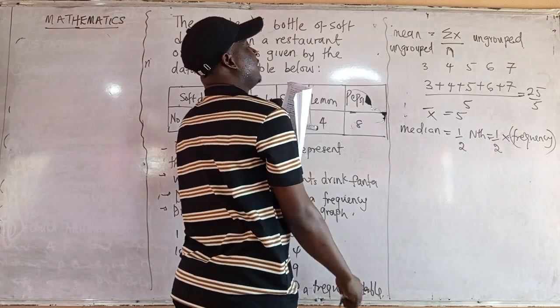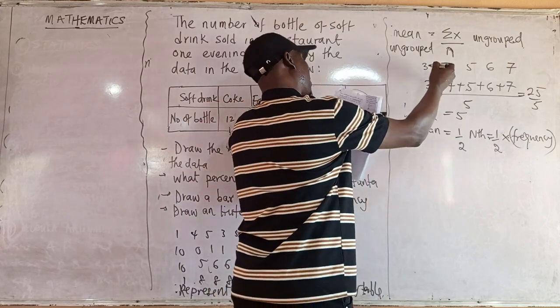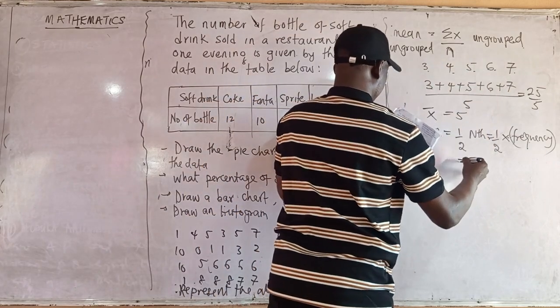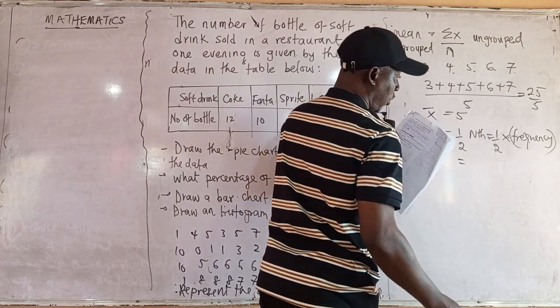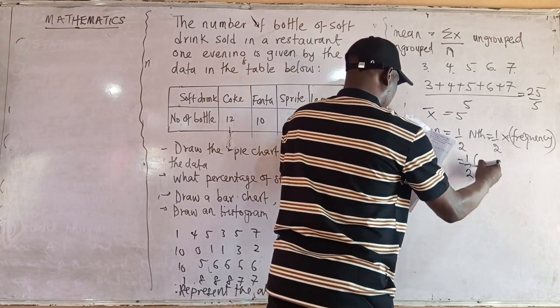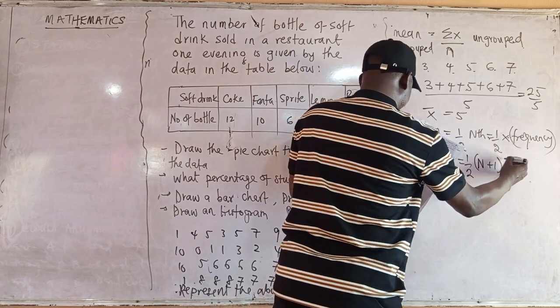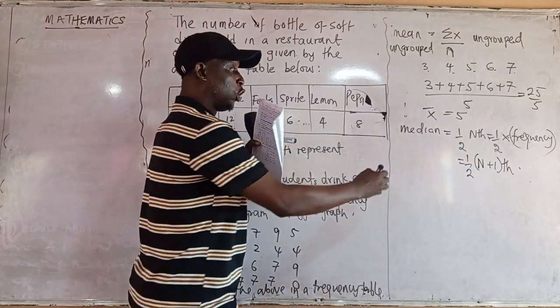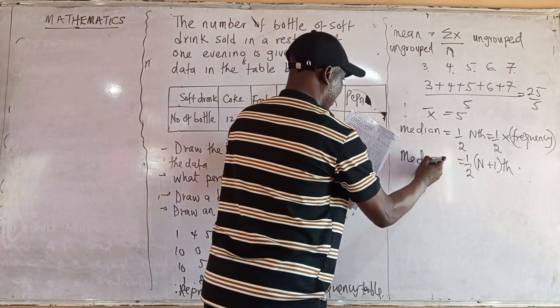How many students do we have here? How many numbers do you have? 1, 2, 3, 4, 5. You understand? Since it's an odd number, it will be 1 over 2 into n plus 1. That means if it is odd, please take note of the formula for median.